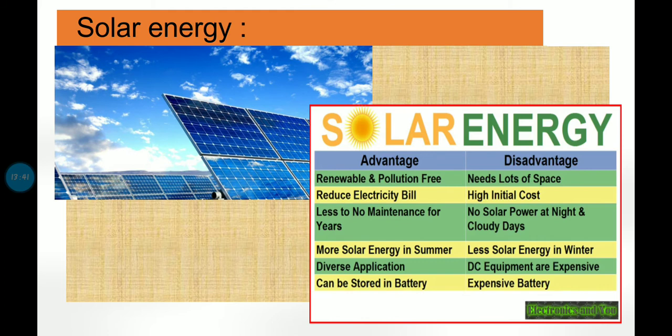Then the last type of electricity generation is using solar energy. Now, this type of energy generation is where we use sunlight directly to generate electricity, right? So we have studied there are two types of methods, right?